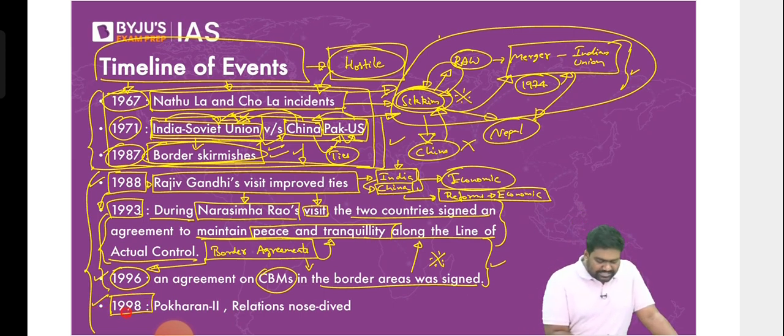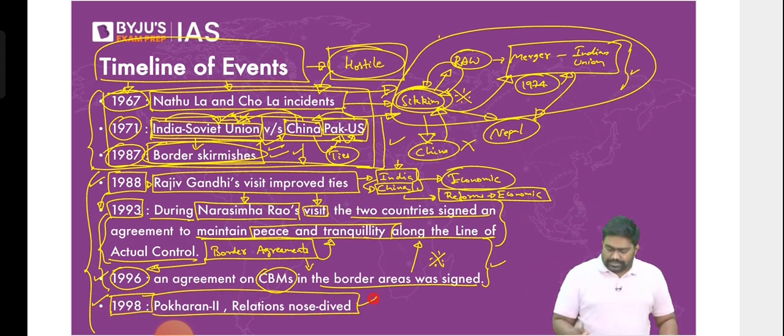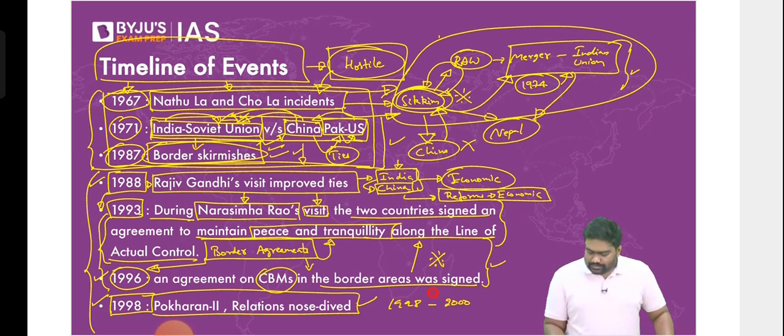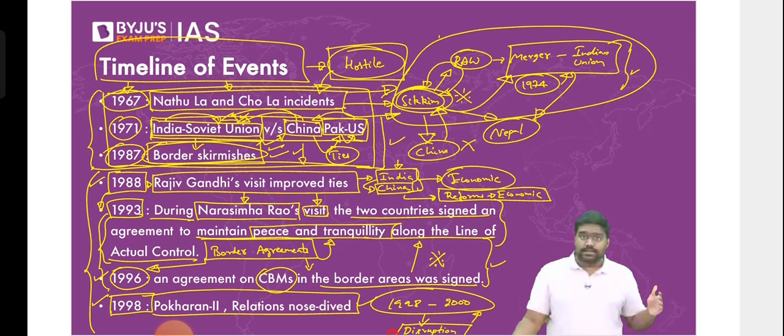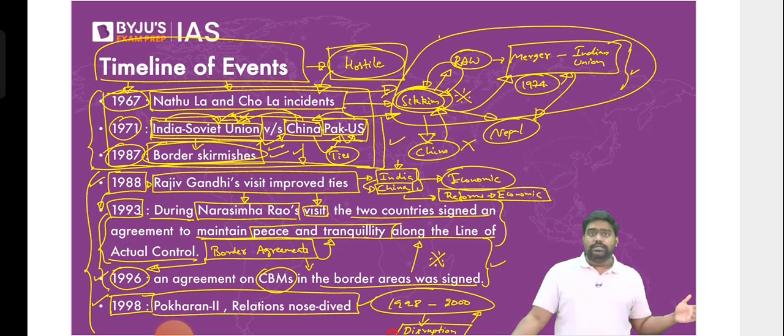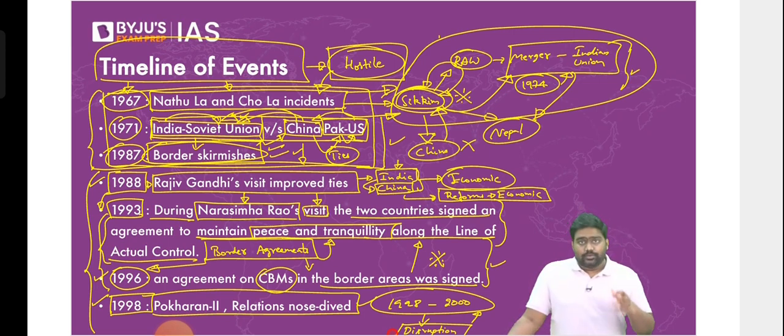But it was briefly disrupted by the nuclear tests, as I explained earlier. For a short period, I would say from 98 to 2000. During this period, there was a disruption in the relationship because India tested nuclear weapons. Plus, we had a complex relationship going on with Pakistan during this time. We had multiple terror attacks. We had the Kargil conflict. Right? So a lot of tensions were present between India and Pakistan. So 98 to 2000 was a difficult period. Right? There was a disruption in the relationship.